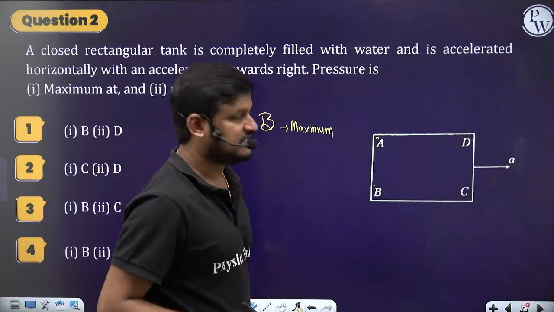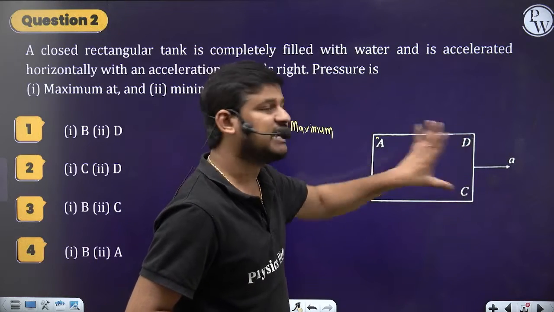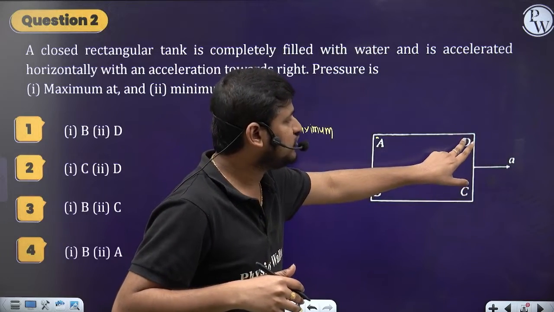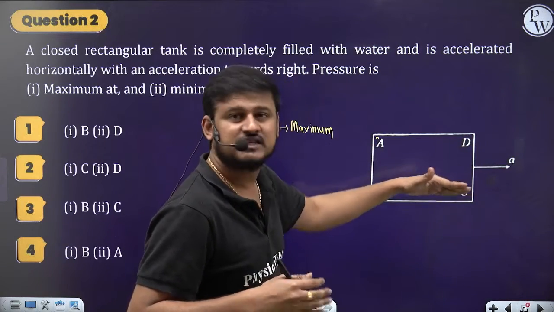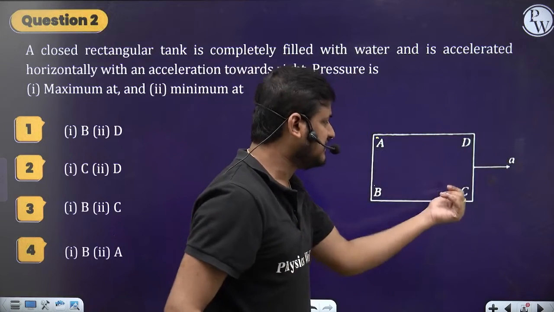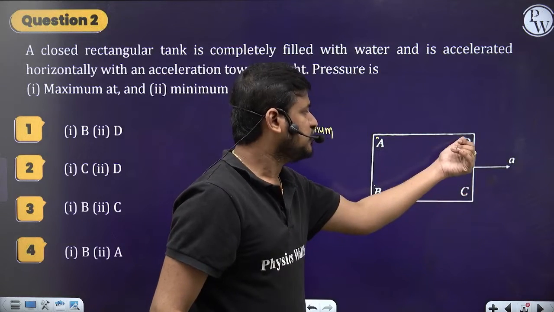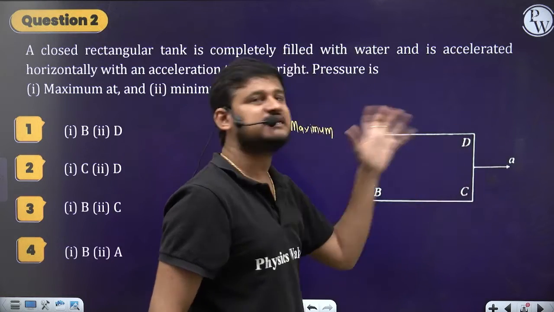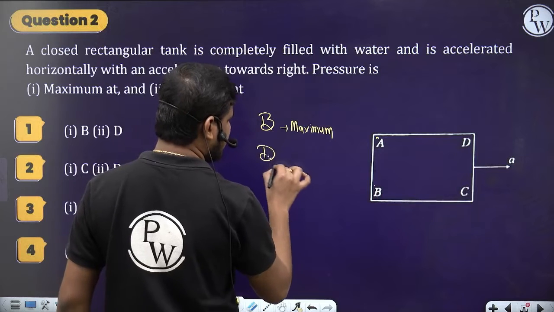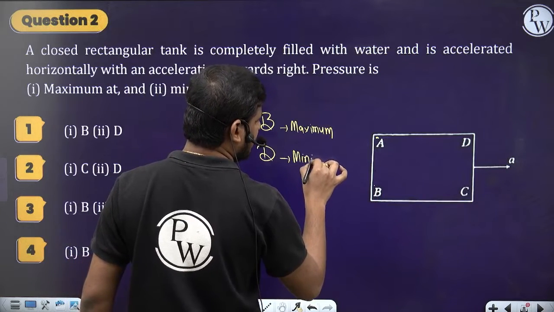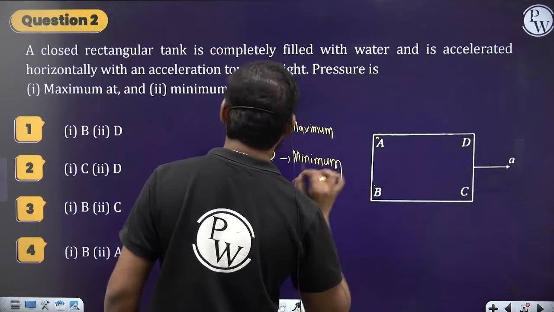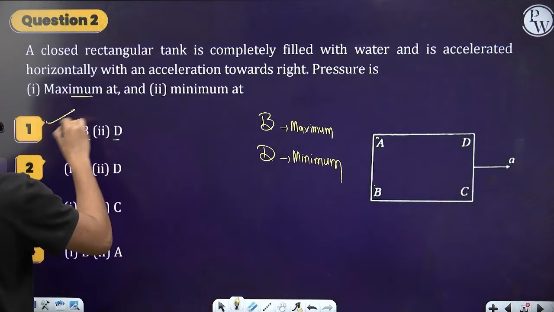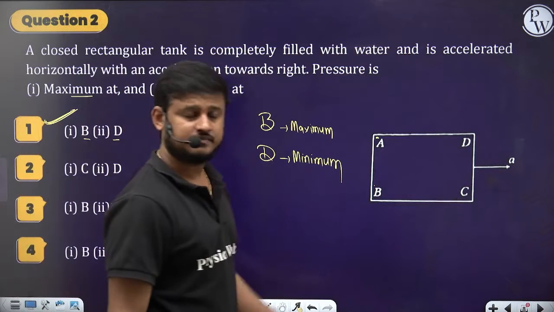Right? And then here the pressure is going to be less at C and D. So again in these two, where will the pressure be minimum? D is the topmost point. At C the pressure will be there due to the vertical height, it is at some height H. So at D the pressure will be minimum, and at C the pressure will be less but not less than D. Yes or no? So at D it's going to be minimum, and at B it is maximum. So maximum at B, minimum at D. Option 1 is the correct one. Clear?